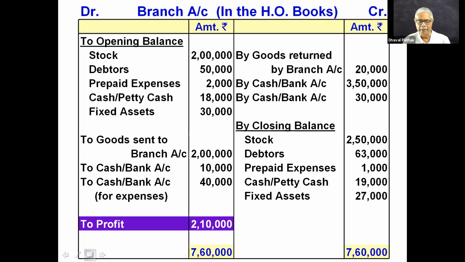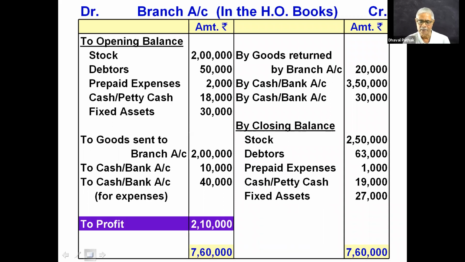Suppose that the branch has paid 1,200 rupees for insurance premium on 1st of April and the accounting year ends on 31st of December. Then the insurance premium paid, 1,200, is for 12 months. And by the end of the accounting period, 9 months are over. So 300 is prepaid insurance.